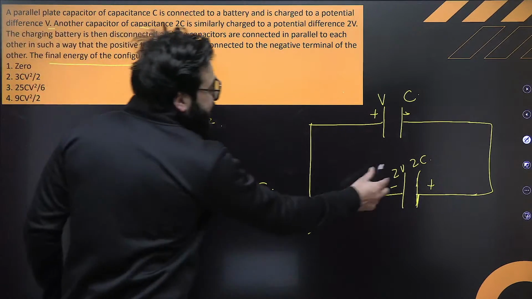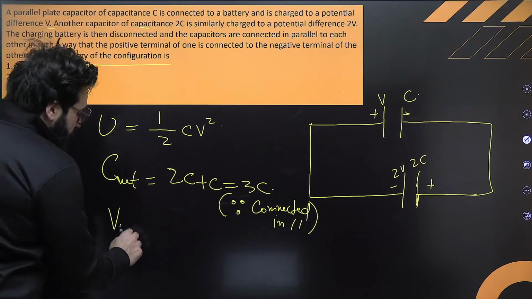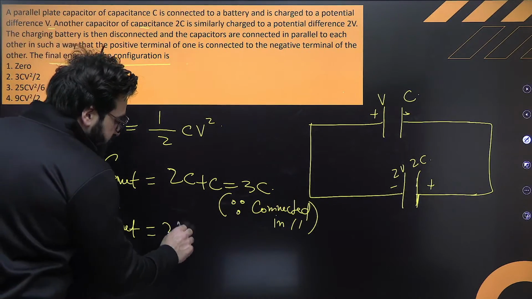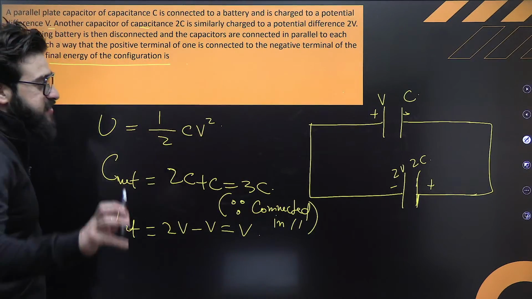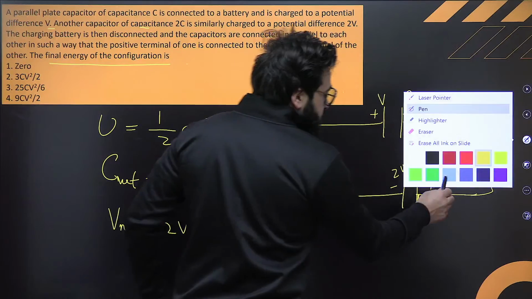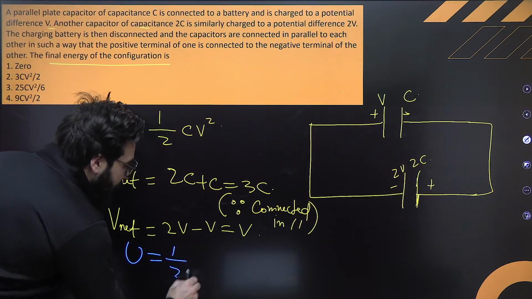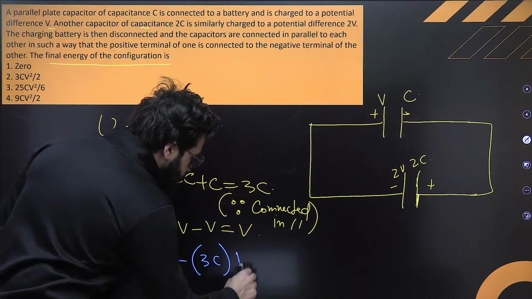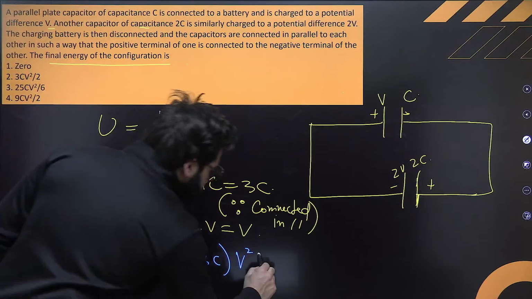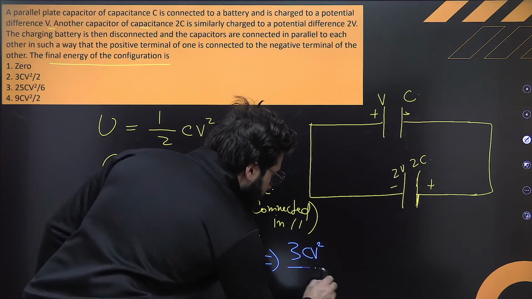Fine. And what about the potential? You'll say, sir, potential, that is 2V minus this V, net potential. So V net in this case will be 2V minus this V. It will come out to be V only. Just put it in this case and you'll get the answer. Very simple question. So you'll simply say, sir, this U will be exactly 1 by 2, and this is 3C, and this is V square. So I can say this will be nothing but 3C V square by 2.